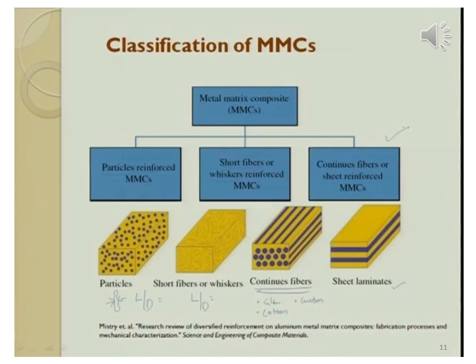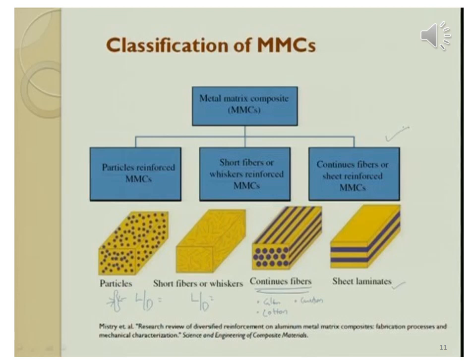Therefore this type is also called particulate reinforced metal matrix composite material. The aspect ratio of the particles will be 1, 2, 3, and it will be less than 5.